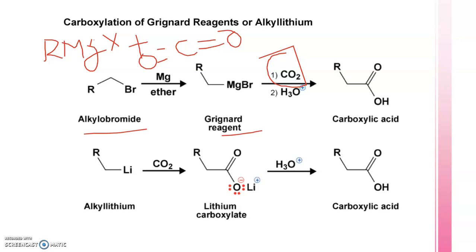A simple nucleophilic addition reaction will happen where R minus will attack the carbon, MgX will go on O negative, and then we'll be hydrolyzing it out. So in this case, we would be getting this R negative joined with this carbon. This is our carbon, which is coming from carbon dioxide, and the rest is coming from the Grignard reagent, which is attached to this carbon. So in this process also, we will be getting carboxylic acid with one extra carbon added.